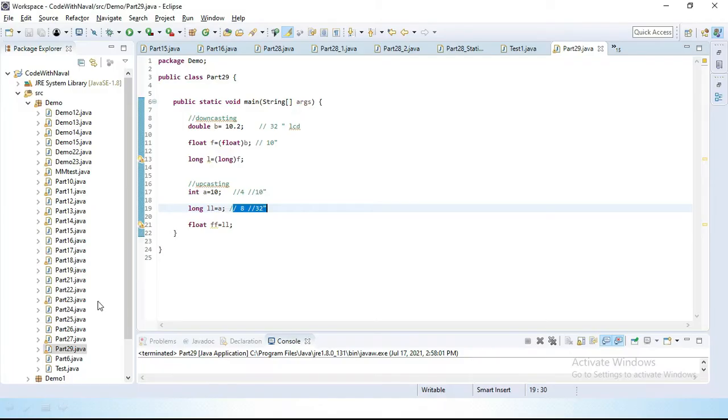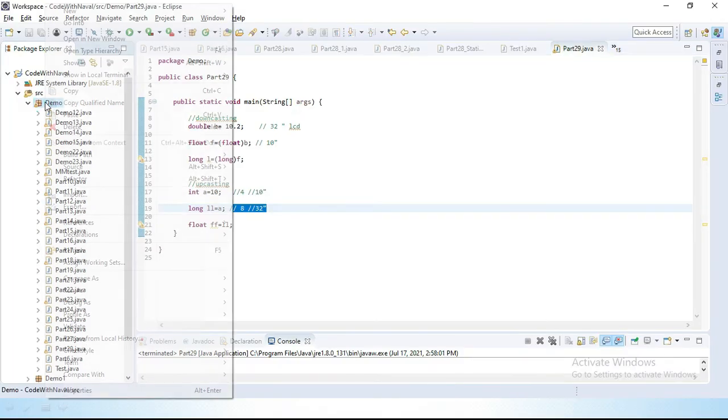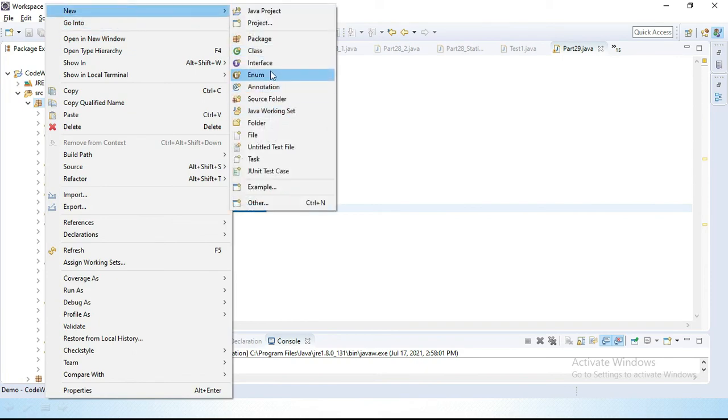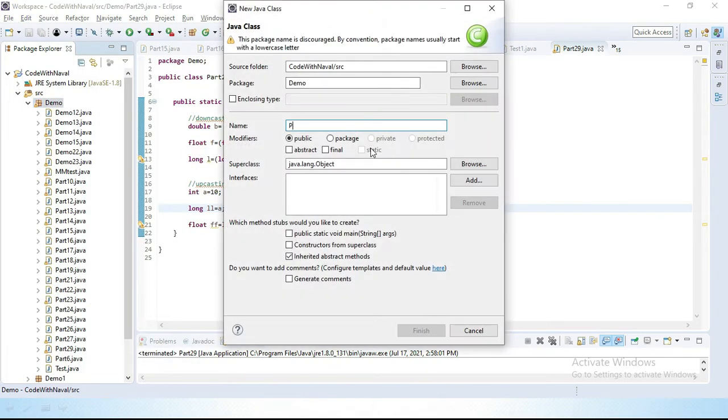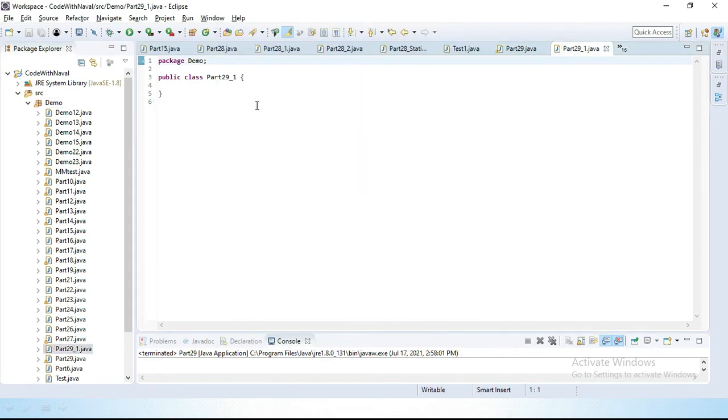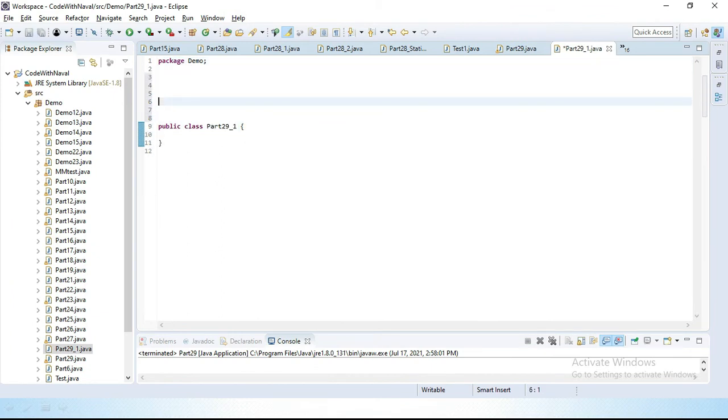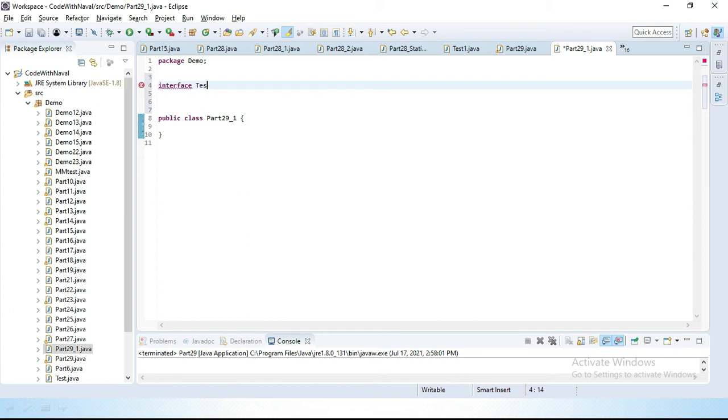Okay, let's open Eclipse and perform a practical. I'll simply create one new class for it. Let's create a class, part 29-1. Let's save this. I'll simply create an interface, interface A.